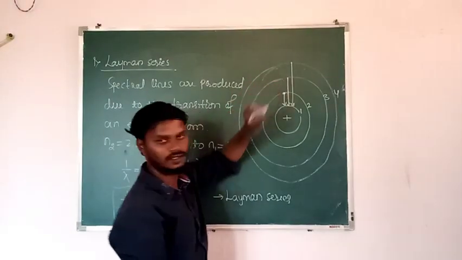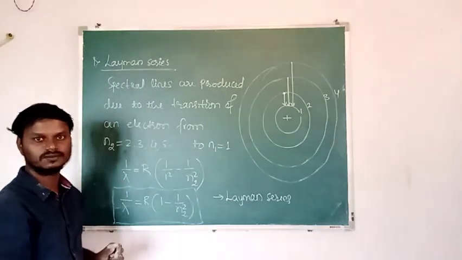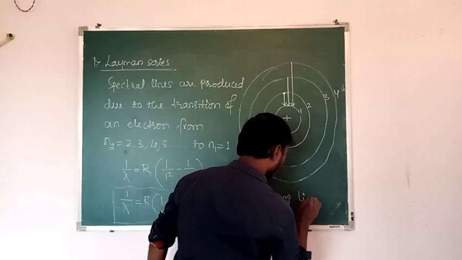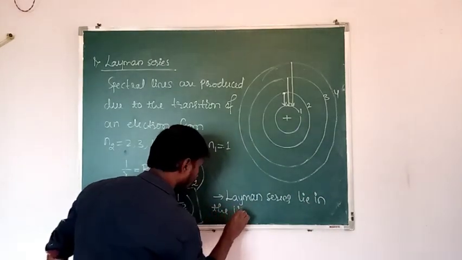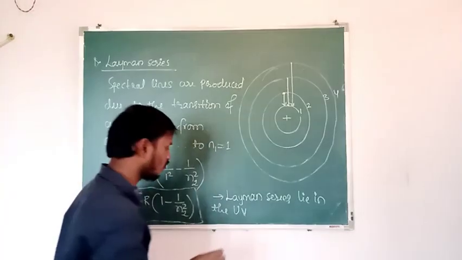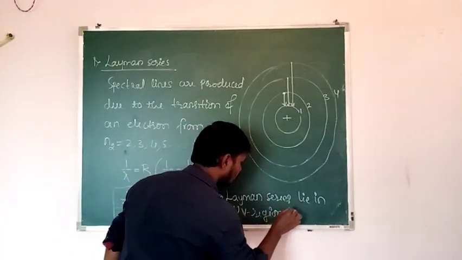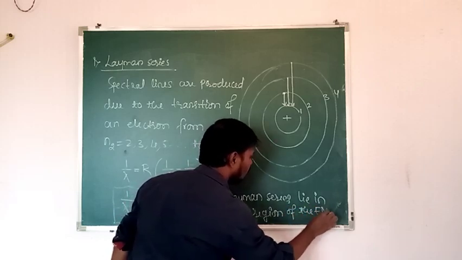But since 1 by lambda is given, you have to take its reciprocal. Then the Lyman series lies in the UV region, the ultraviolet region of the electromagnetic spectrum. This is very important.